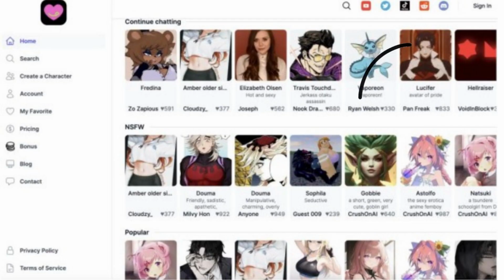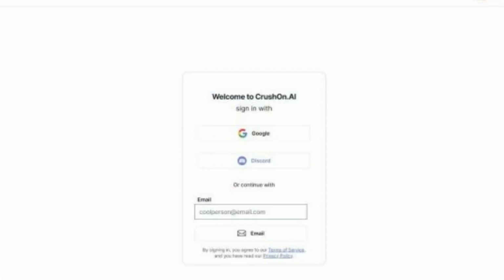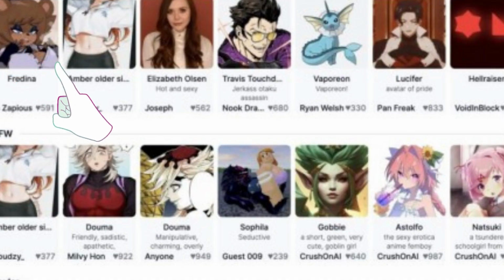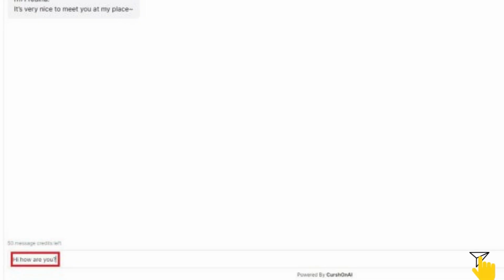Click on Sign In, located at the top right corner. Log in using your Google, Discord, or email account. Return to the homepage and select a character to chat with. Type your message and hit send.